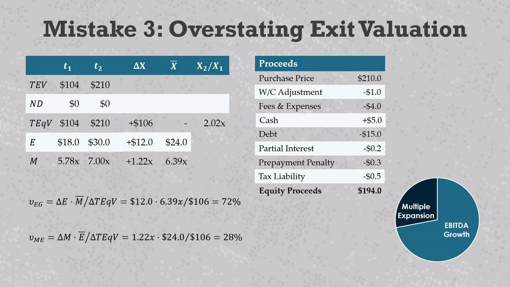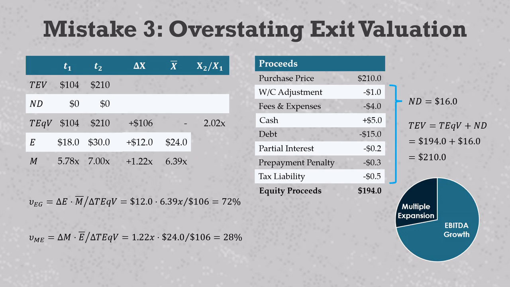This is the exit total equity value, and you can't argue with it because this is what gets wired to the shareholder bank accounts. But what about the exit enterprise valuation? Well, in an effort to force transaction capital to match a purchase price, analysts sometimes treat all transaction-driven deductions as liabilities so they can jam them into the net debt number. Here they would total $16 million, so equity proceeds of $194 and net debt of $16 would get us back to $210. Unfortunately, that's the wrong way to do it.